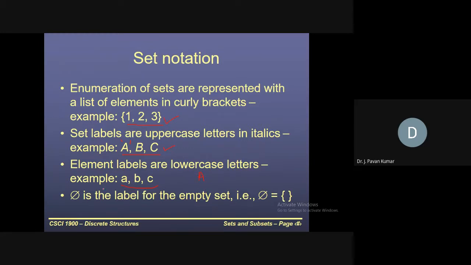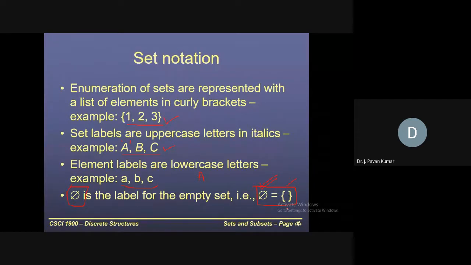Next, this symbol phi is nothing but the empty set. That means a set which does not contain any elements. Usually the set notation is curly braces, and if you don't have any elements in it, we can denote it like this. Instead of using a set variable A, B, C, we can use this symbol, which denotes the empty set.